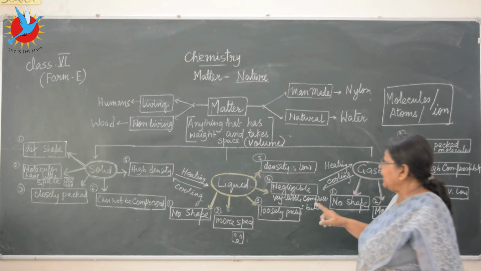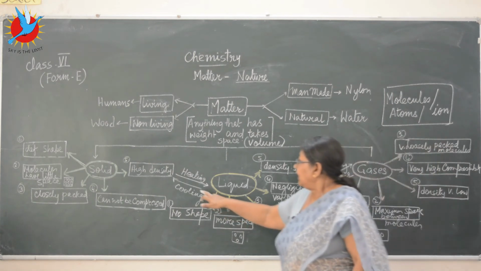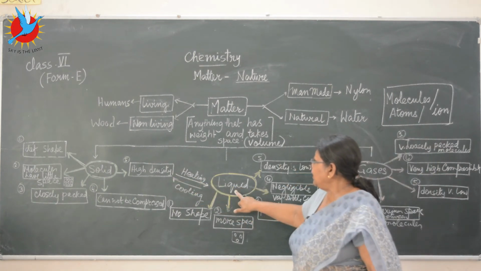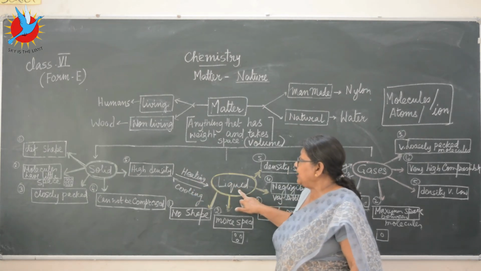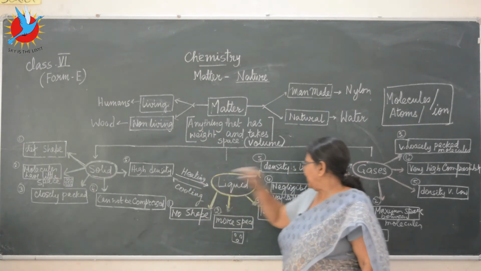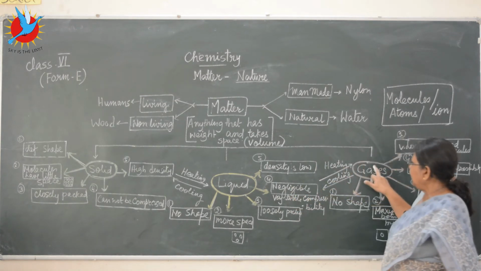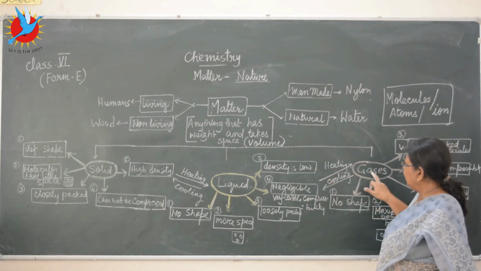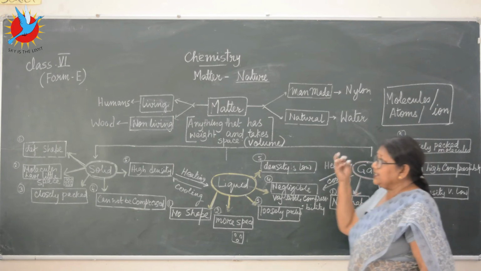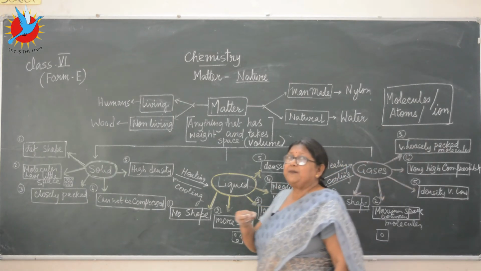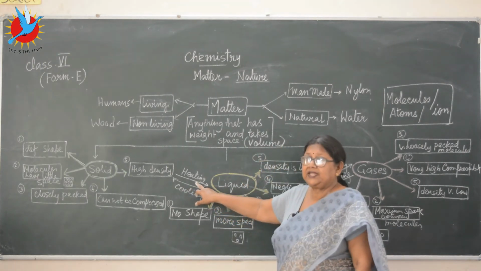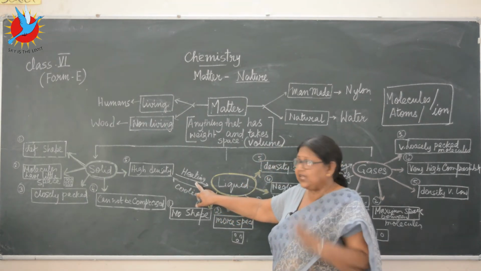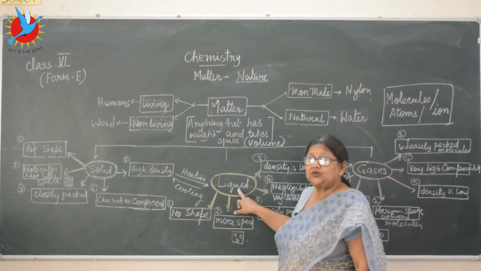One more point, as you can see here, I have written: solid changing to liquid by the process of heating, and liquid changing to solid by the process of cooling. Liquids changing into gases by heating, and gases into liquids by cooling. Take a very simple example, ice. When it gets heat, you take the ice out of the fridge, it melts and changes into liquid.